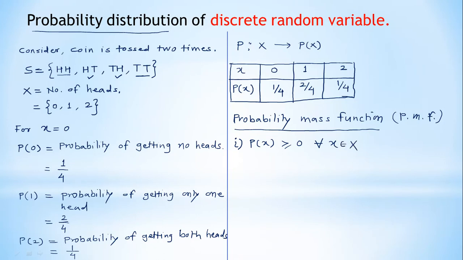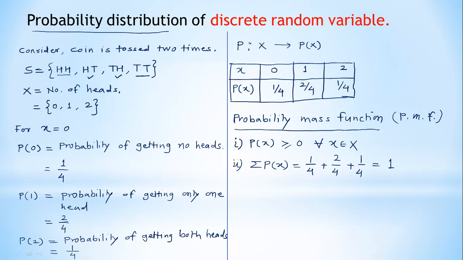What is the definition of a probability mass function? For any given probability distribution, the first condition is that, from the given table, we observe that all values of P of x must be greater than or equal to 0 for all x belonging to X. And the second condition: you add all the given values of P of x. Here, if you add 1 by 4 plus 2 by 4 plus 1 by 4, you will get 1.